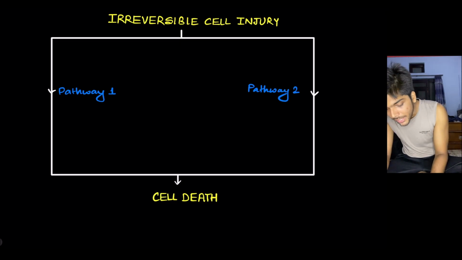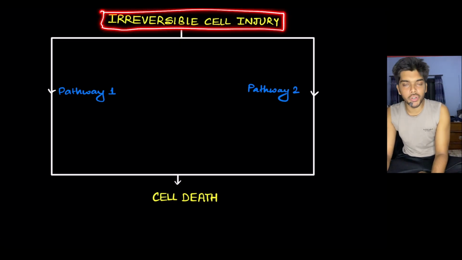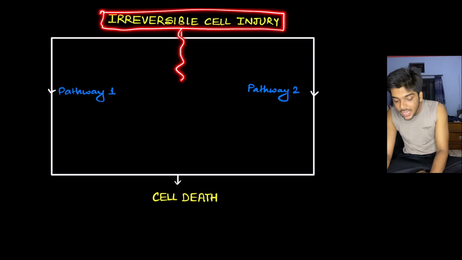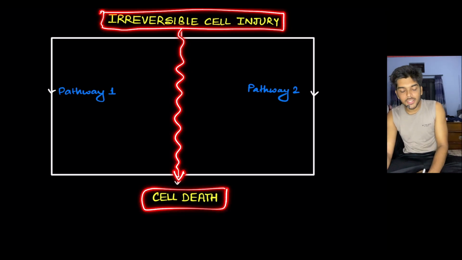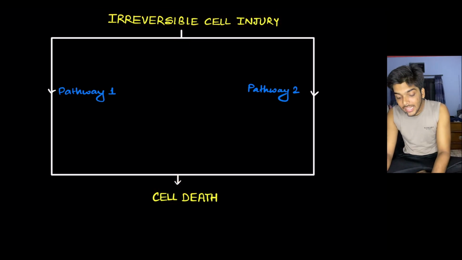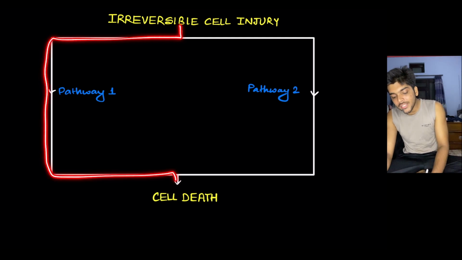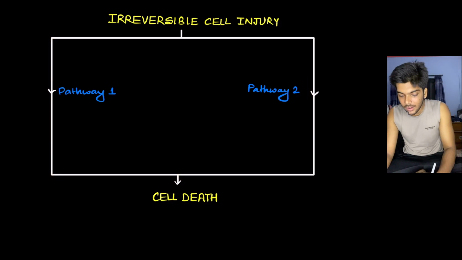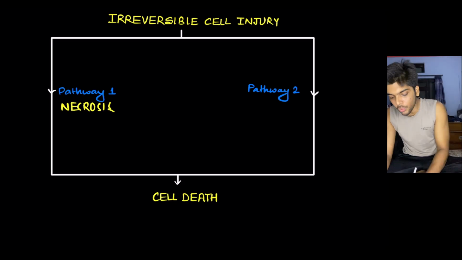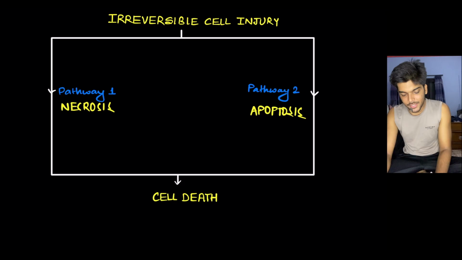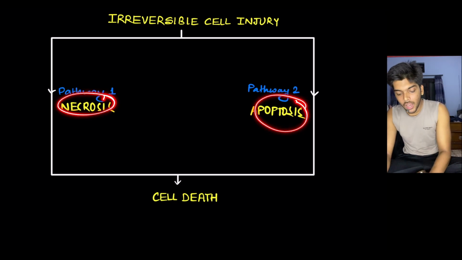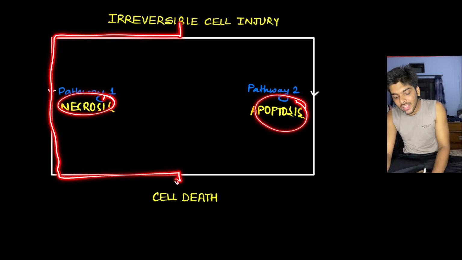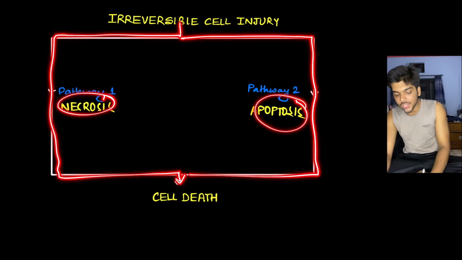Again, so there is a cell that is irreversibly injured. Now this irreversibly injured cell eventually dies. So there is cell death. It can go through different pathways to reach cell death, and there are two major pathways that it can follow. They are pathway number 1, necrosis, and pathway number 2, apoptosis. Both pathways, that is necrosis and apoptosis, will eventually result in the death of the irreversibly injured cell.